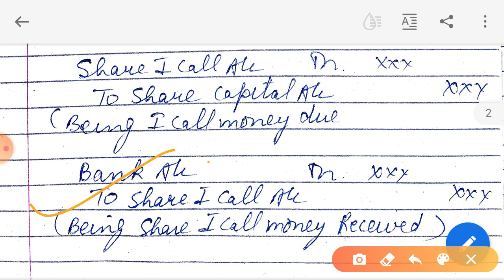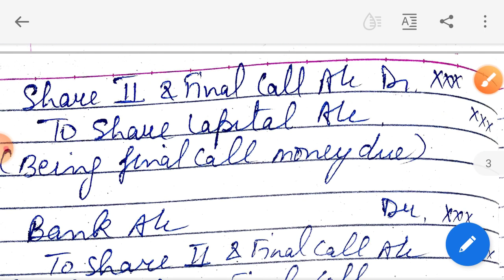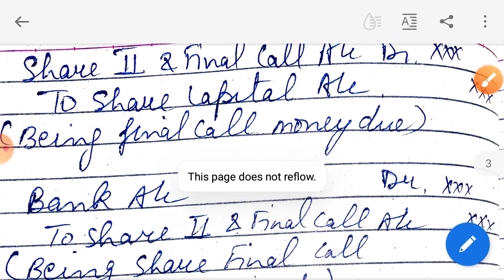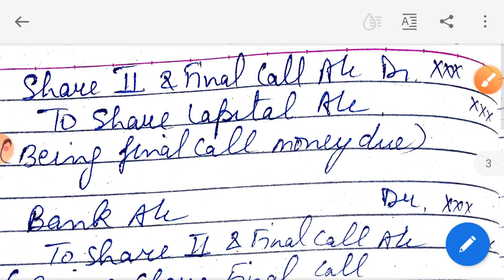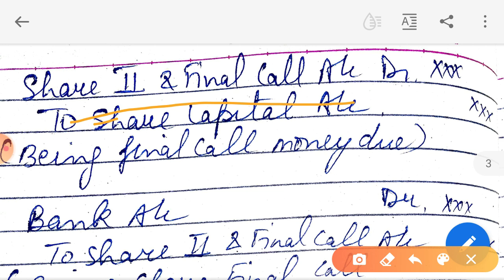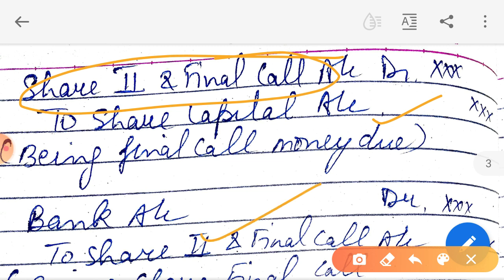Here it will be 2 rupees as per my example. And then last, share second and final call account debit to share capital account. And then at last we'll receive the money for the second and the final call.